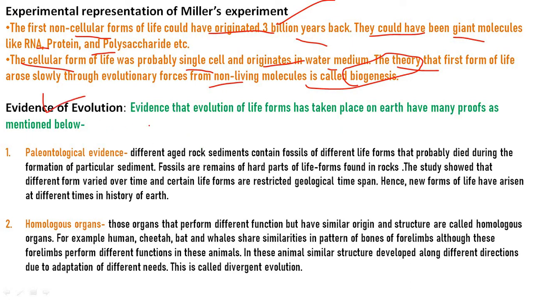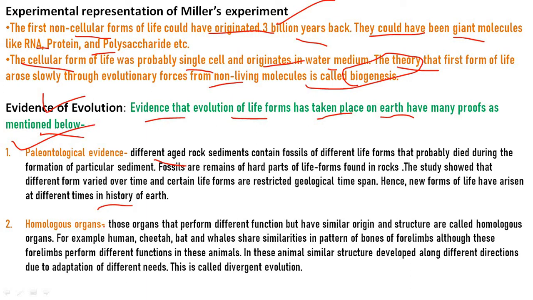Evidence of evolution. The evidence that the evolution of life forms has taken place on the earth has many proofs, as mentioned below. The paleontological evidence: rock sediments of a given age contain fossils of different life forms that probably died during the formation of that particular sediment. Fossils are remains of the harder parts of life forms found in rocks. The study showed that different life forms varied over time and certain life forms are restricted to a geological time span. Hence, new forms of life have arisen at different times in the history of the earth.